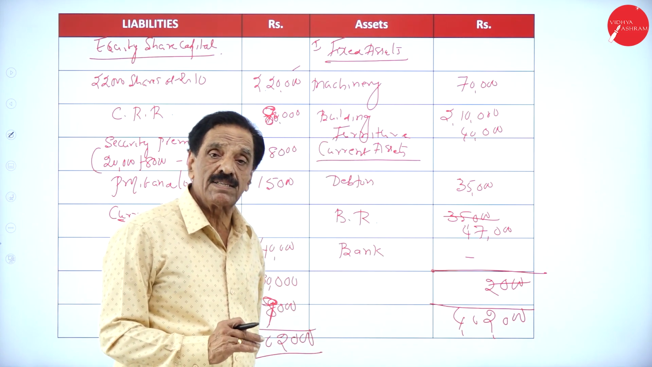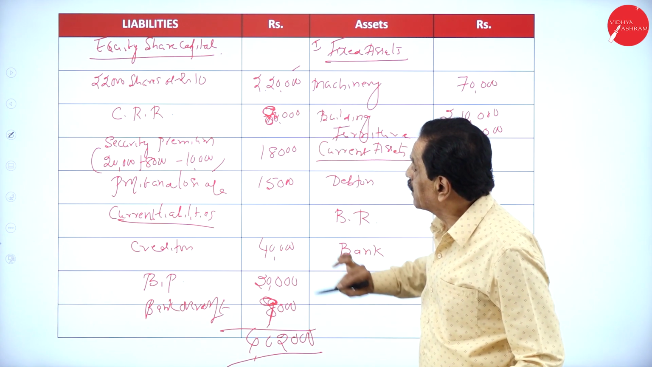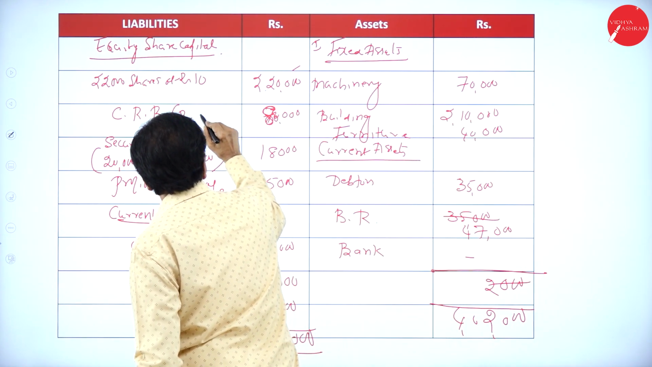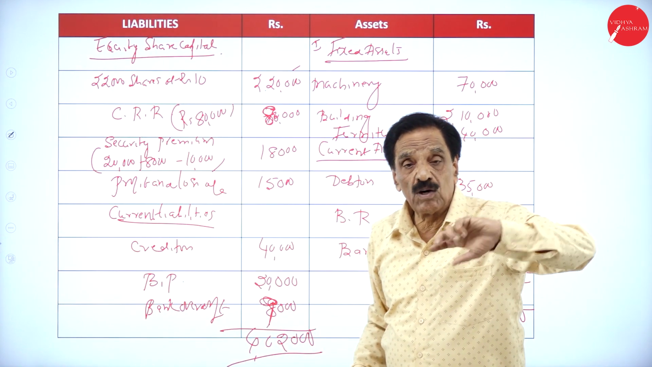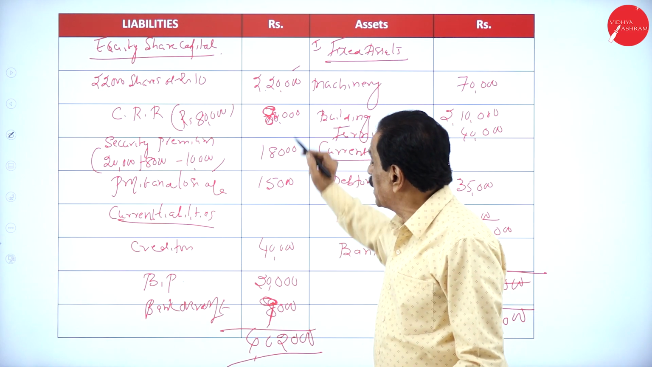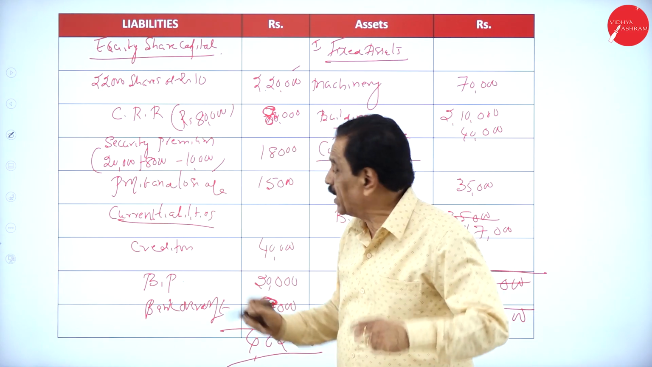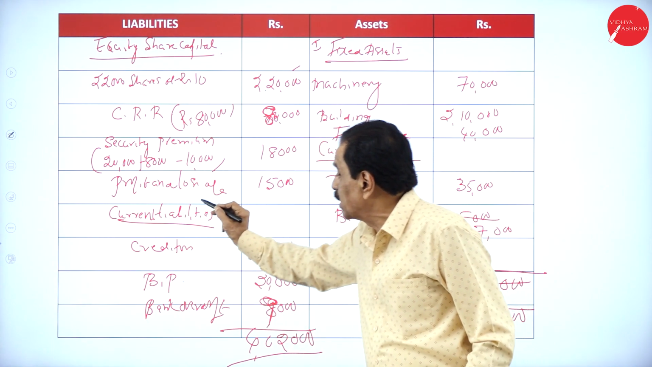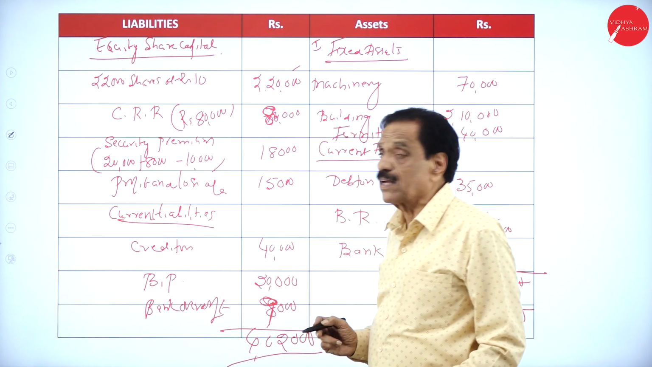Bank won't come because a bank overdraft is there. Come back here, it is 2,20,000. CRR is 80,000. So 20,000 by issuing the share, you got 80,000. Security premium, you have got 20 plus 8 by issuing the share. How much utilized? 10,000. How much left over? 18,000. In your P&L account, the leftover as per the working note is only 15,000.